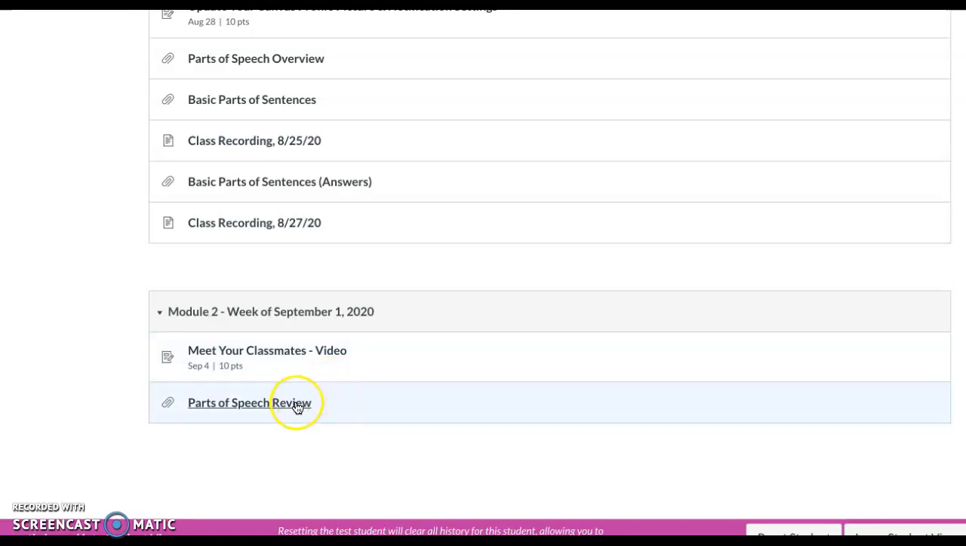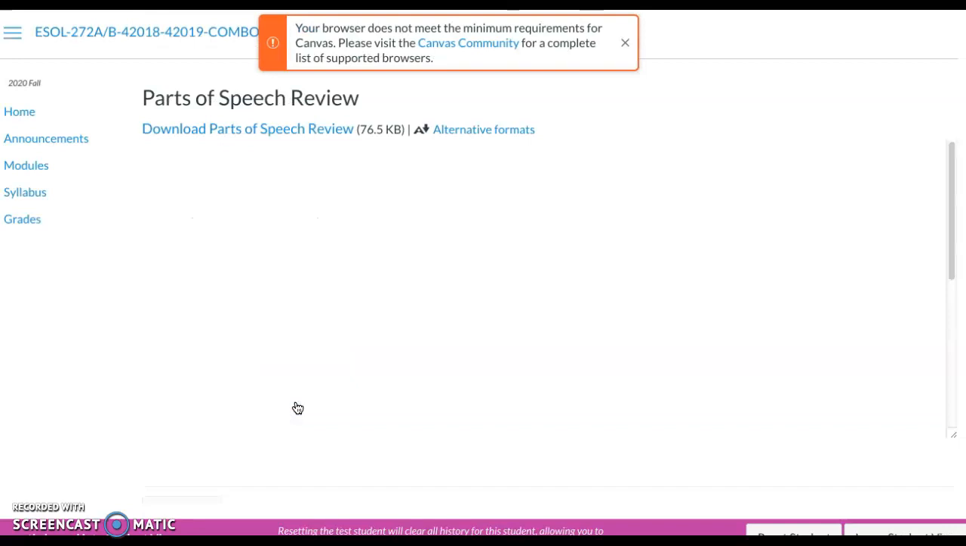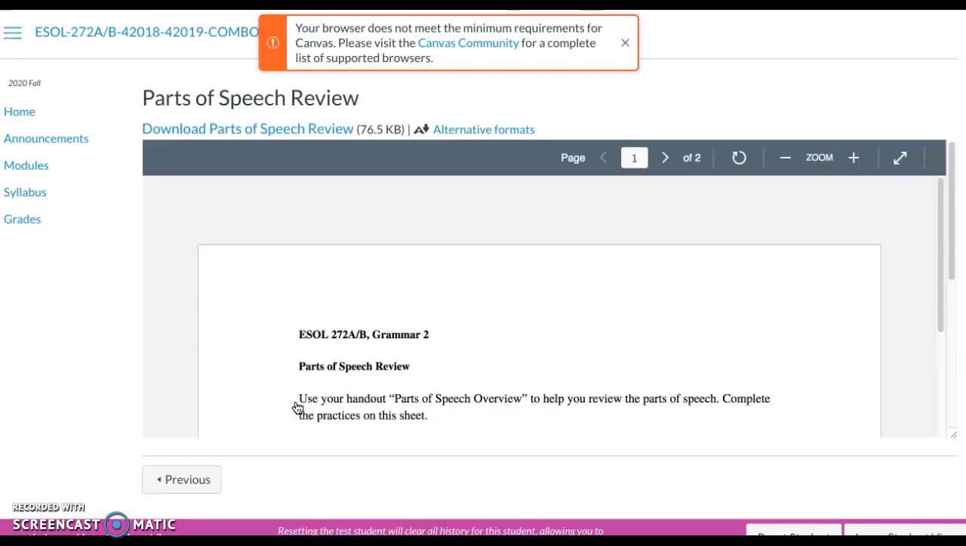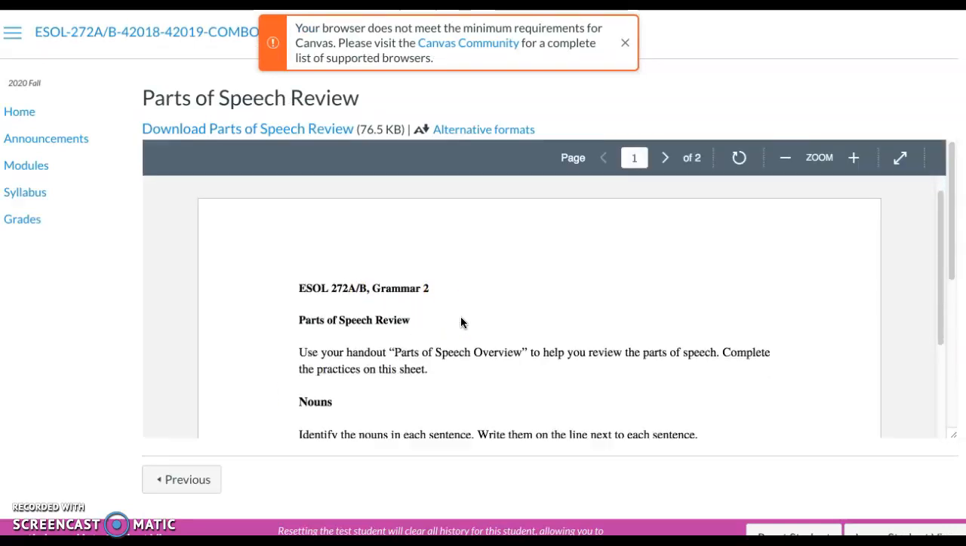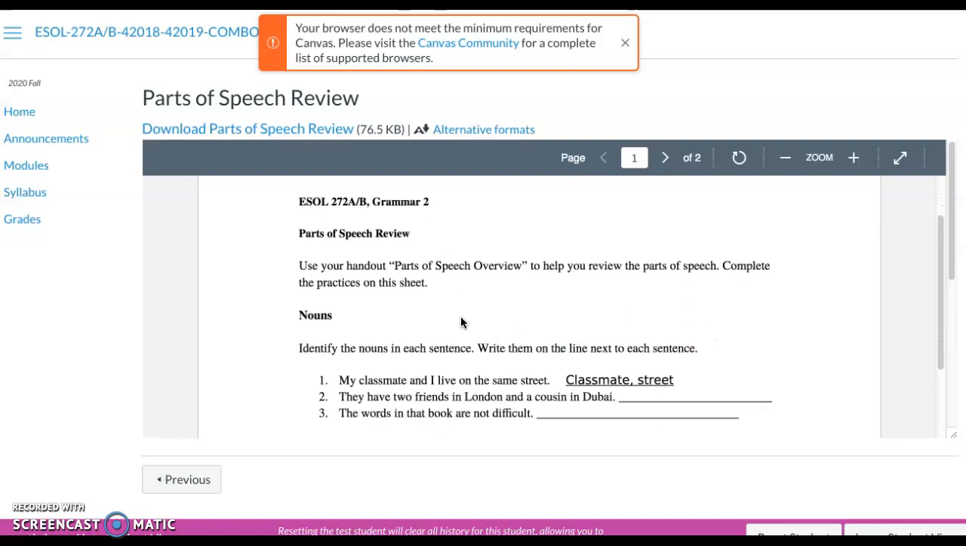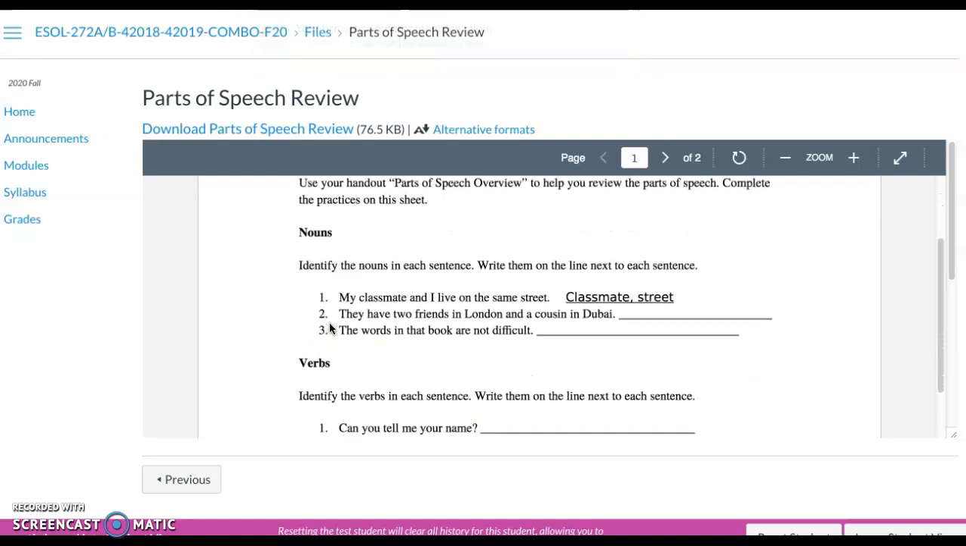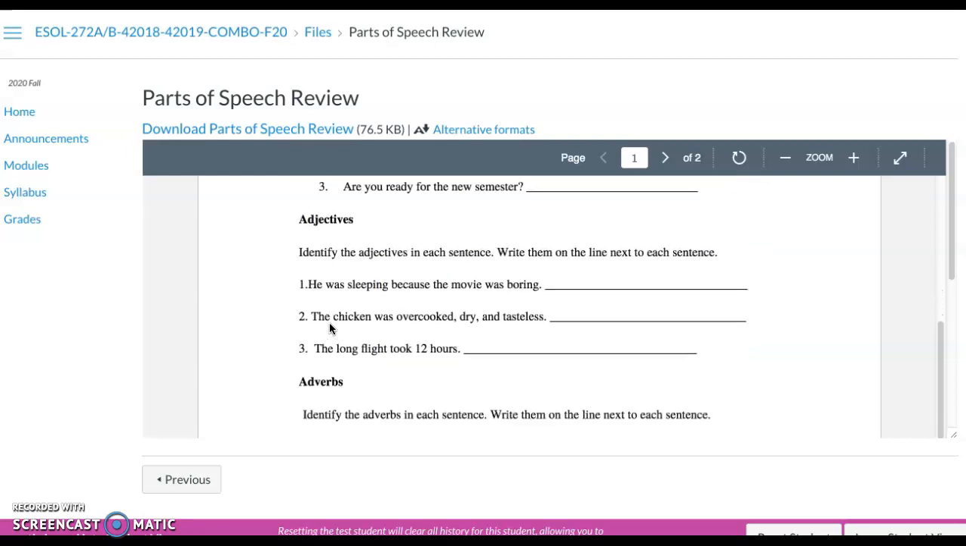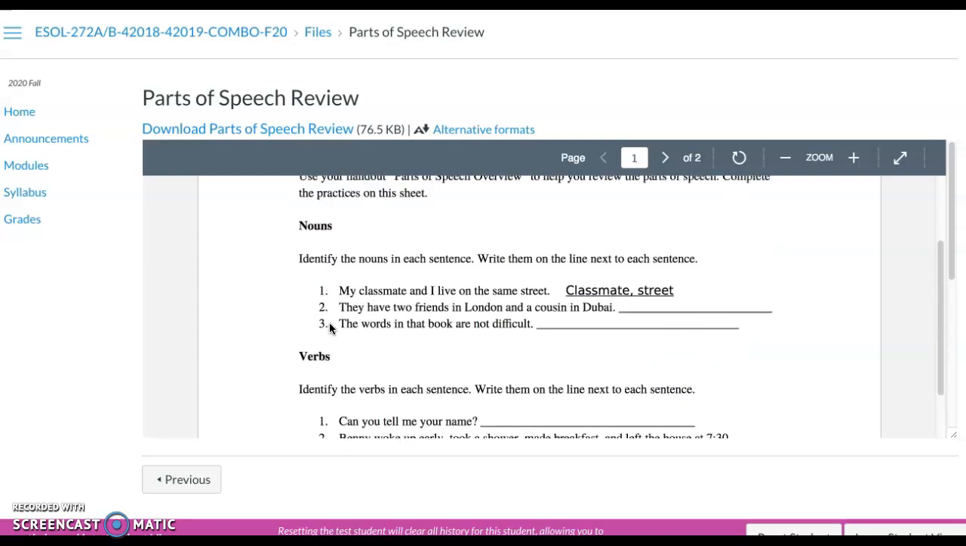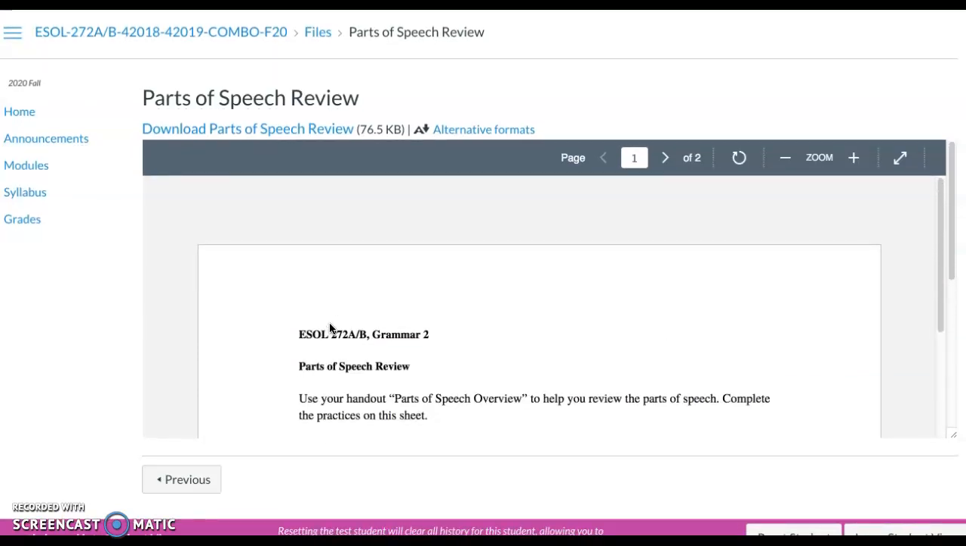The first one, or the second one, I should say, is reviewing the parts of speech. So everything that we talked about last week, you're going to review. We have exercises on nouns, verbs, adjectives, and adverbs, okay? That's just a quick review of those 4 parts of speech that you can do over the weekend. And we'll check this on Tuesday in class. You don't have to send it to me. Let's go back to modules.